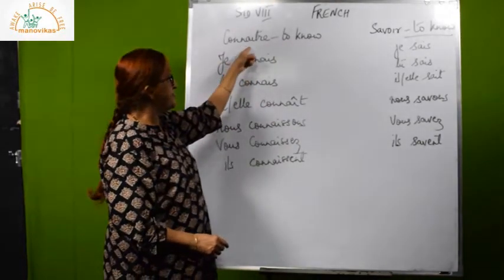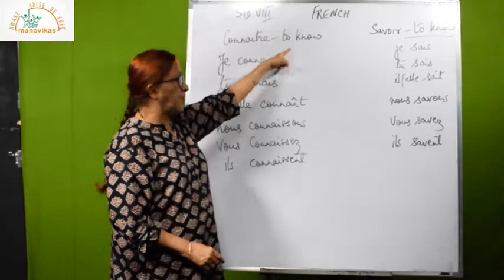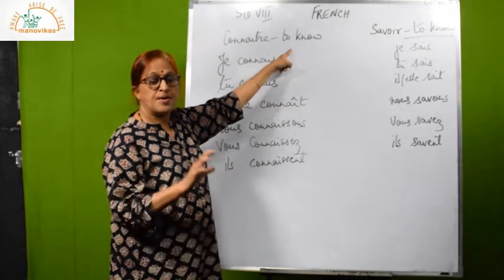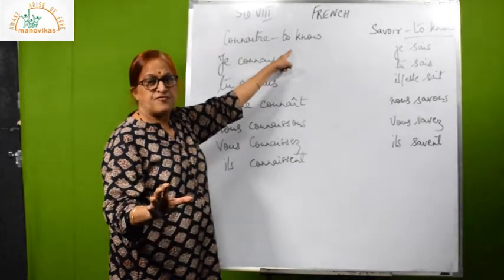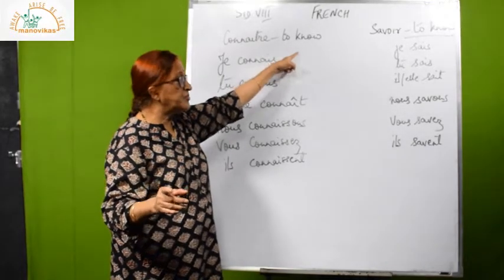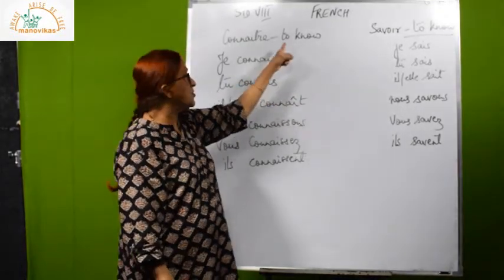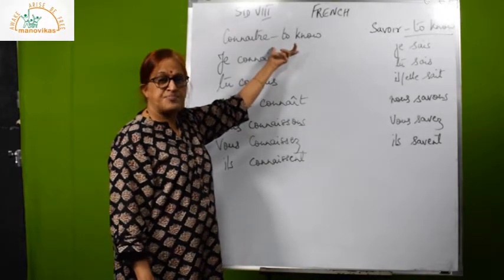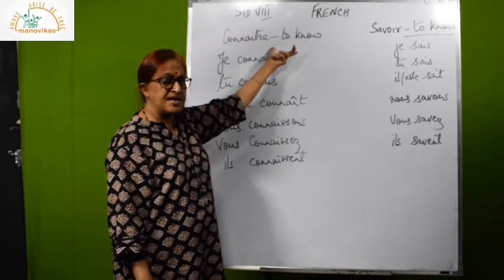Here, connaître. Connaître also means to know. But which know? I know a person, I know a place. For example, I know Pierre. That time you will not use savoir, you will use connaître. So now we will, again an irregular verb, you will have to learn the conjugation by heart.